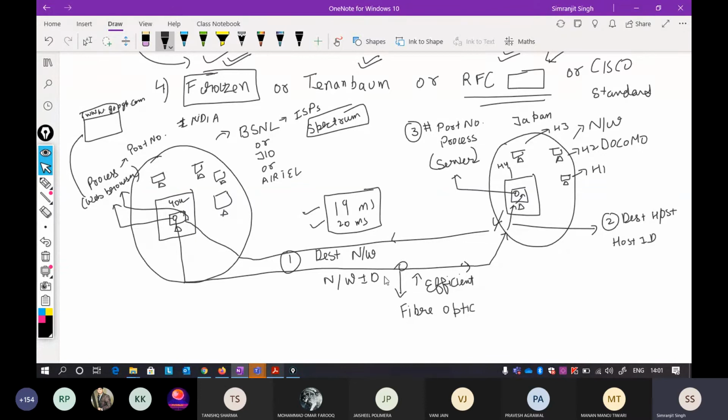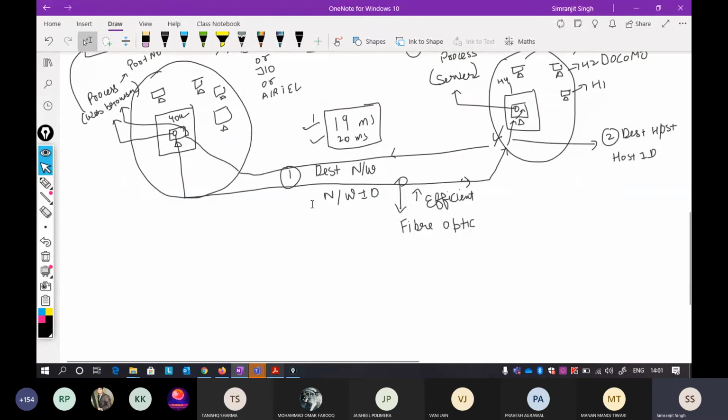So if it is used, your millisecond time will also be very less. Most of the time it will be fiber optic cable, but I'm talking about it. Now understand what I said: to access a particular server, you first need a network ID,